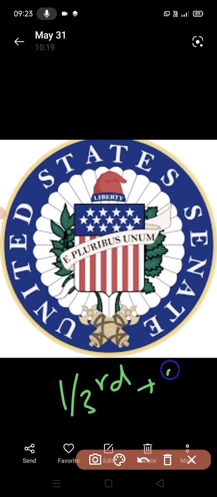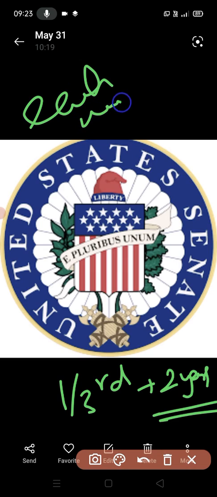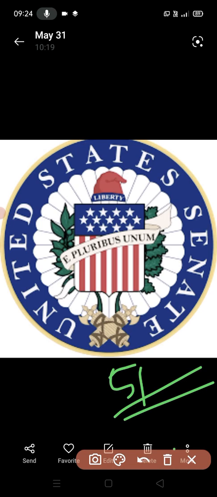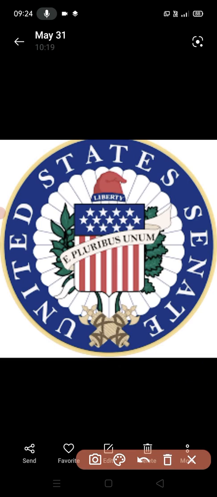The tenure is 6 years. We know that this house doesn't dissolve. One third of the members retire every 2 years, so each member enjoys a period of 6 years. Okay, the quorum is there. Quorum means a majority of its members constitute the quorum for its meeting. Supposedly 51 members are there, they will start their meeting. So it is the minimum number of members that have to be present in order to start a session or a meeting.